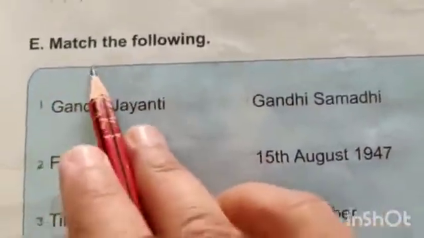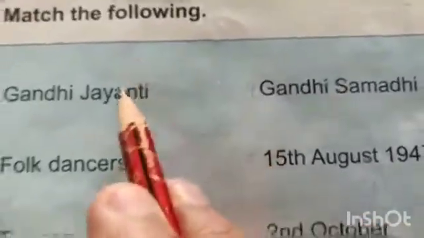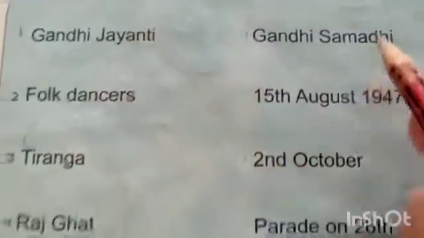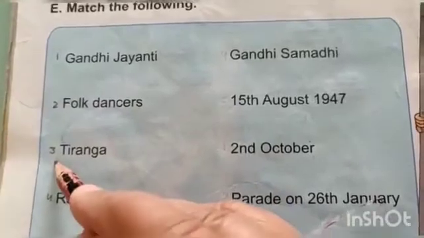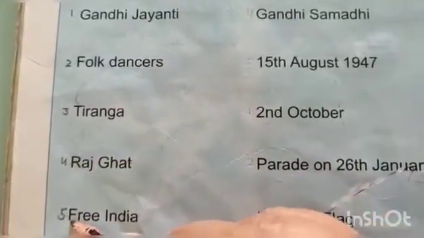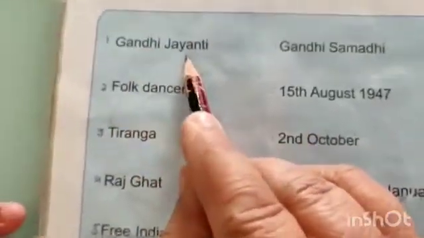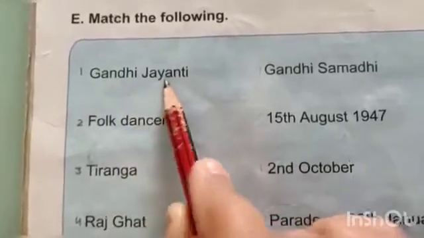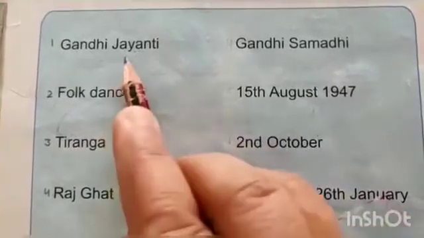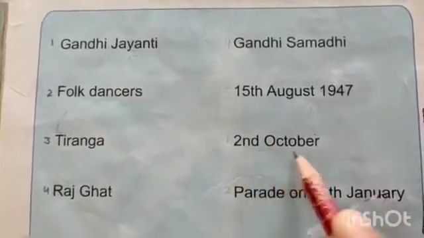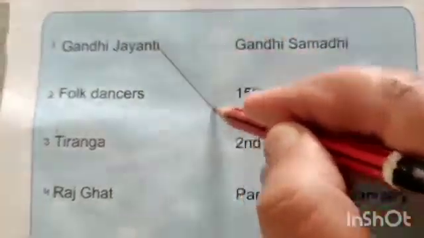Okay. Next question. Match the following. We will match these words to these words. First of all, you will write here 1, 2, 3, 4, 5. Okay. Gandhi Jayanti. Yes, 2nd October. We celebrate Gandhi Jayanti on 2nd October. So, we will match it.